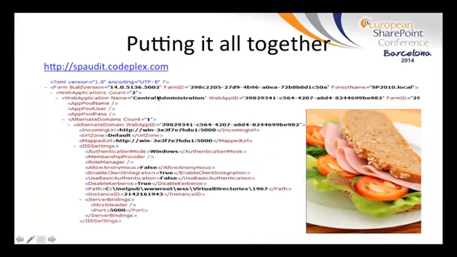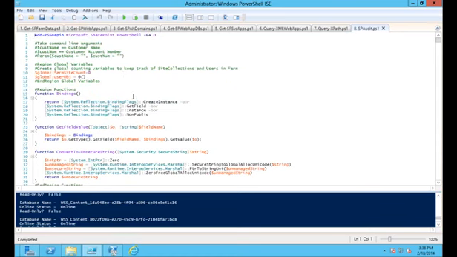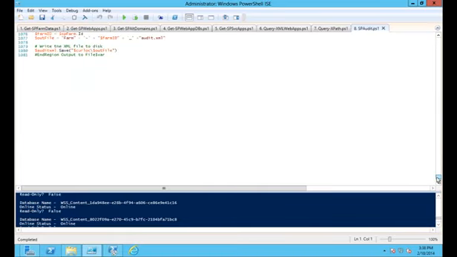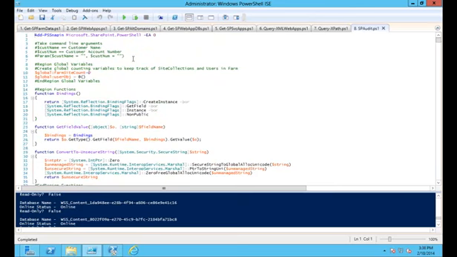Sorry about that. So you can see here I actually go a little bit deeper. We've got the web applications, we've got alternate domains. Inside the alternate domains, we've also got IIS settings, so everything that SharePoint knows about the IIS configuration for that web app, including the port number, all that kind of stuff. So we'll go ahead and take a look at this. This is a massive script, a little over 1,000 lines of code, but it dumps just about everything from SharePoint that you would ever possibly need if you ever need to rebuild from scratch, which hopefully should never happen, but you never know.